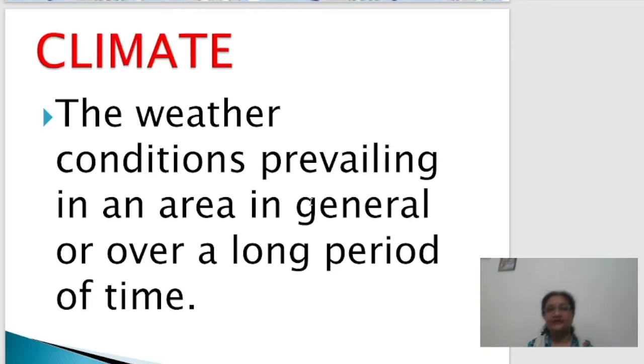Now the topic we are going to discuss is the climate of India. The climate of India is actually a tropical monsoon type climate. Suppose anybody asks you what is the type of climate of India, we always call it a tropical monsoon type. Now why is it tropical? It is tropical because a major part of India lies in the tropical zone.